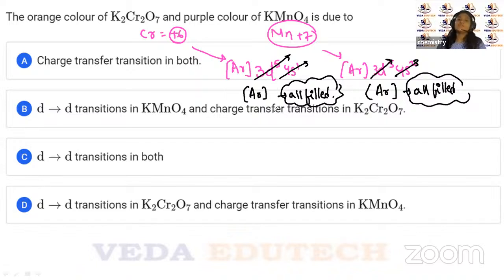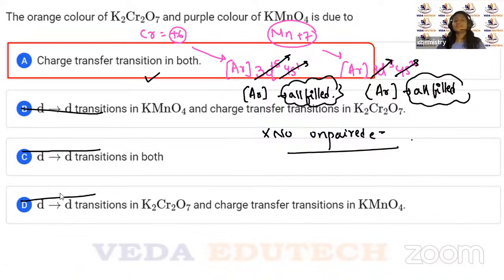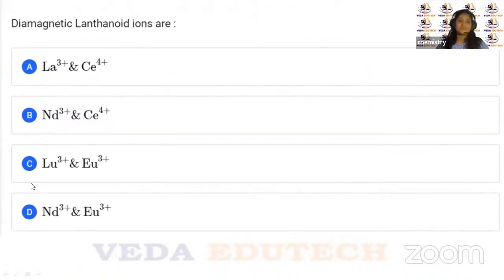Yes. Okay. So as there are no unpaired electrons, can I say that d-d transition is not possible at all? Yes, there is one option left over, that is charge transfer. So charge transfer is going to be your correct answer. So why is the color orange and purple? It is because of charge transfer and not because of d-d transition. Because in case of d-d transition, we would require unpaired electrons and there are no unpaired electrons which can undergo d-d transition here, right? Okay. Next question on your screen.